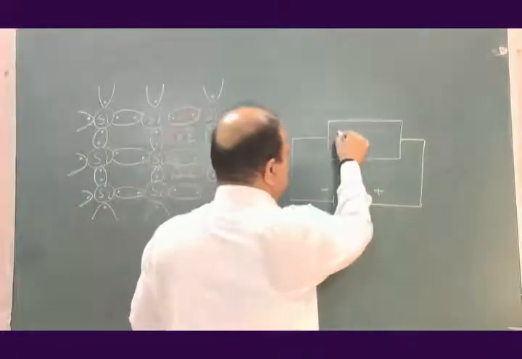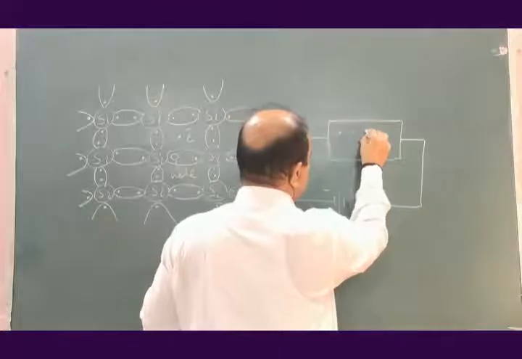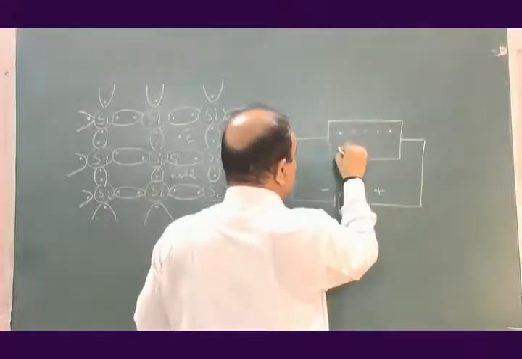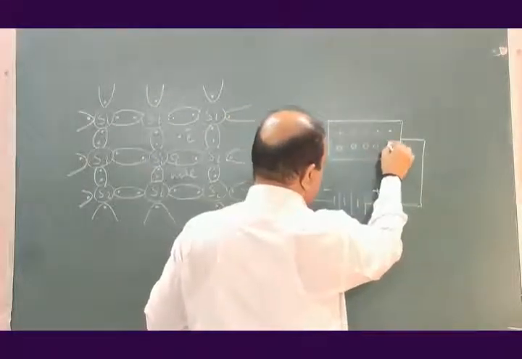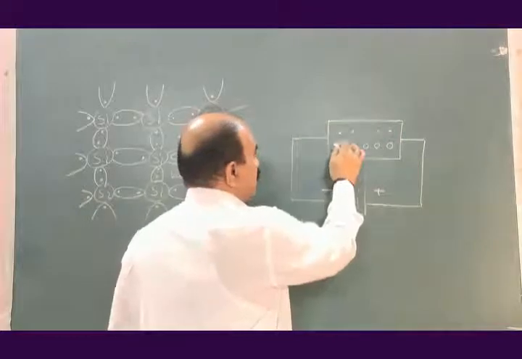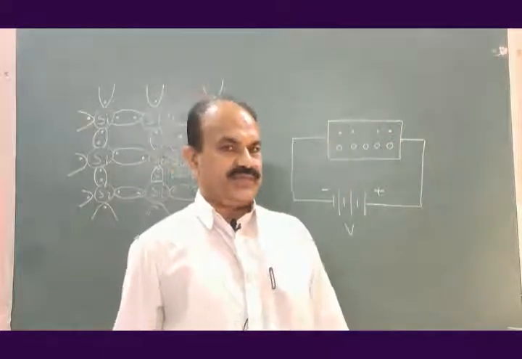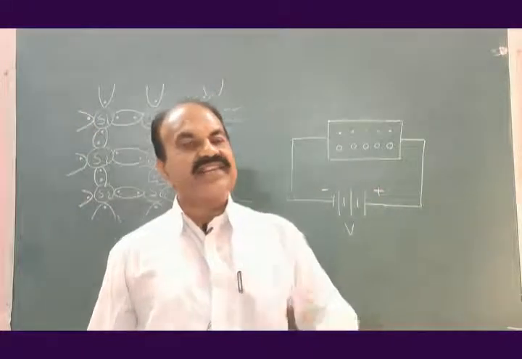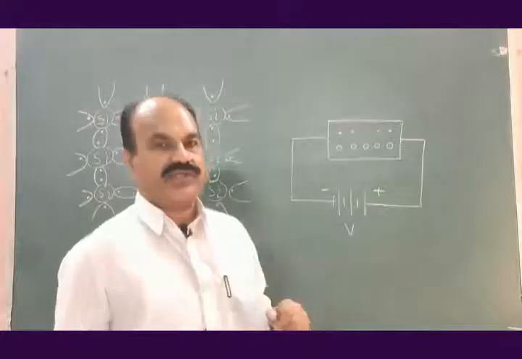And let us suppose that these are the free electrons. The number of free electrons in an intrinsic semiconductor is always equal to the number of holes.